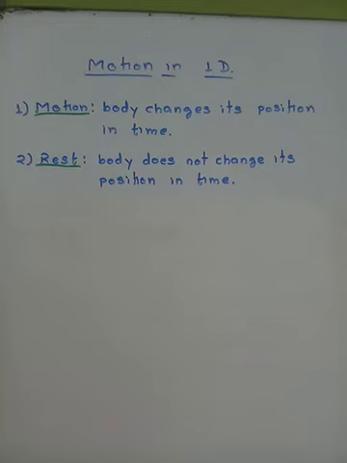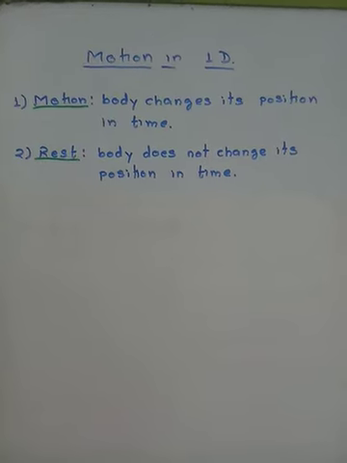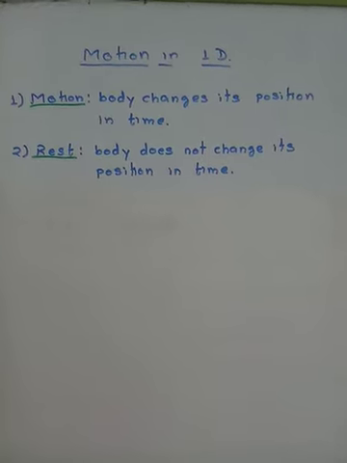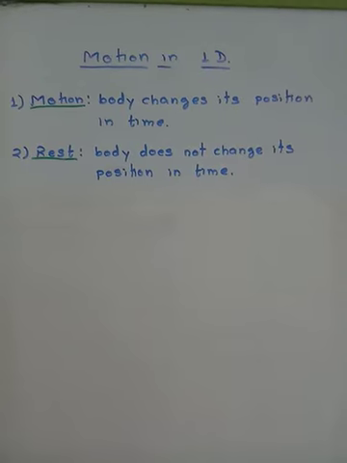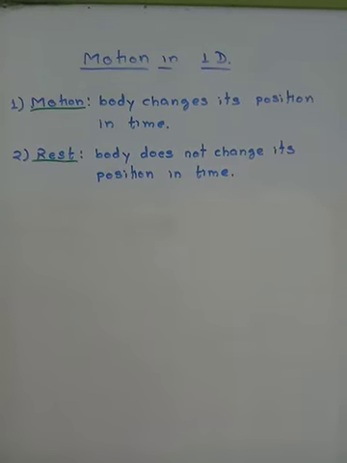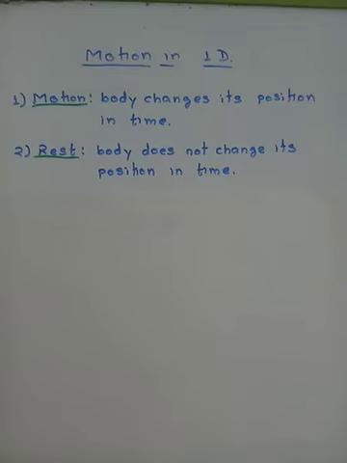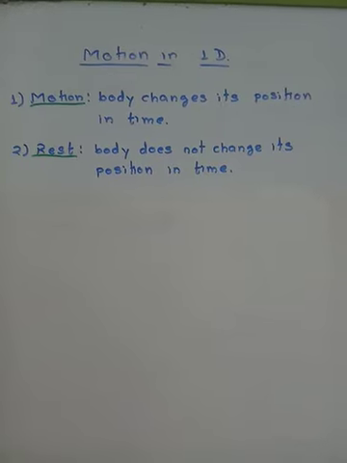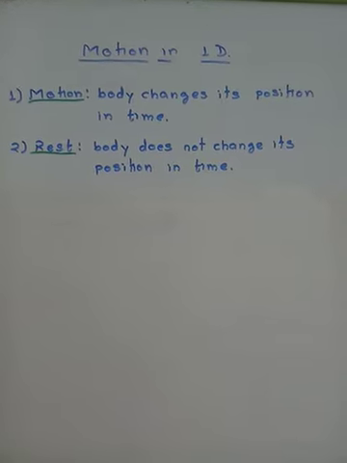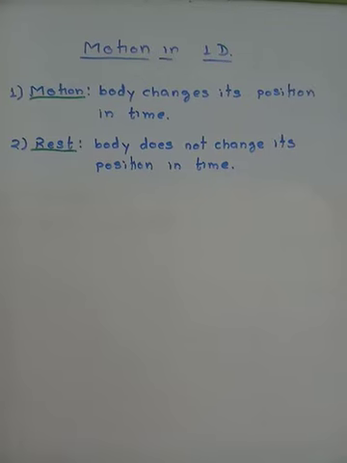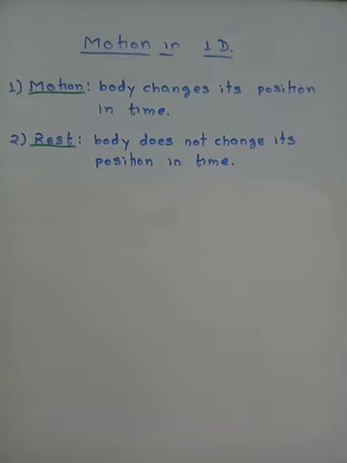Now, what is the meaning of this? In order that the motion should take place, you have to take care of two things. Number one, the position of body must change. And number two, to know whether the position of body is changing or not, you have to give it some time.